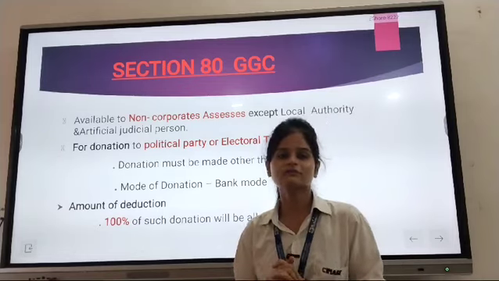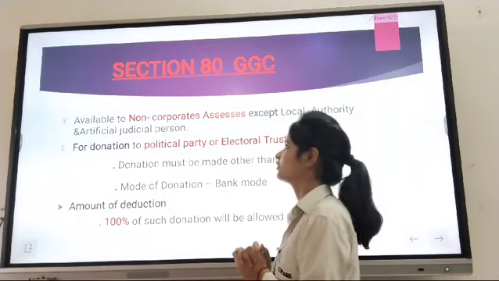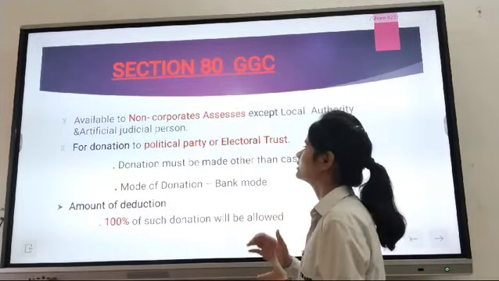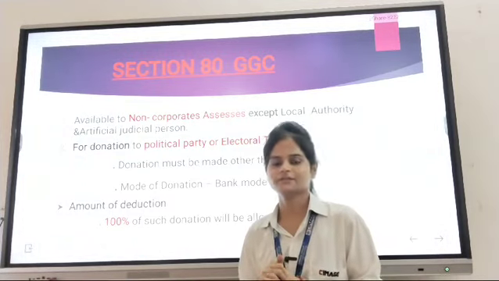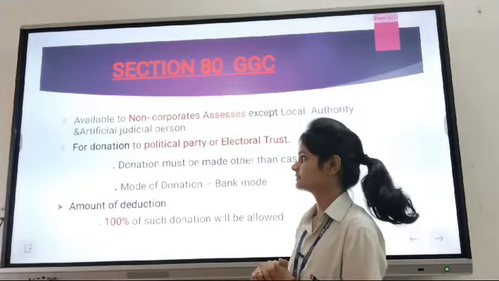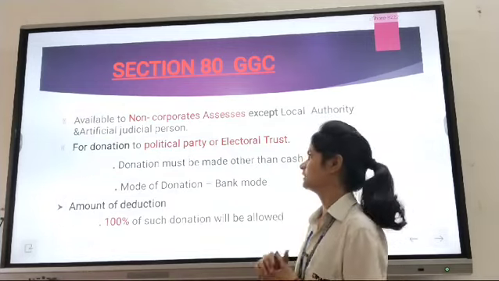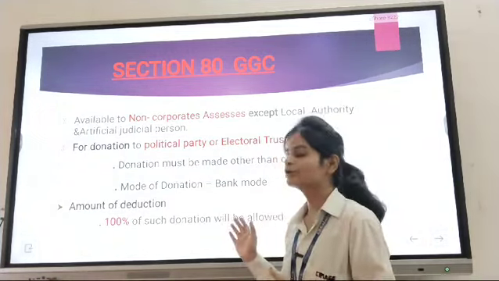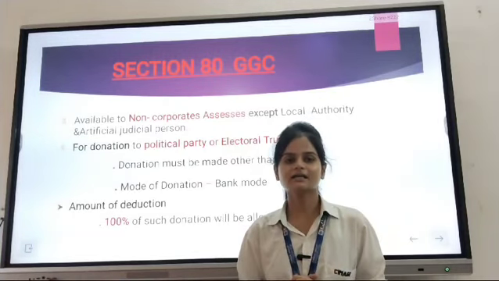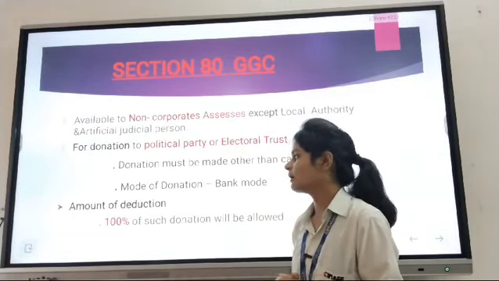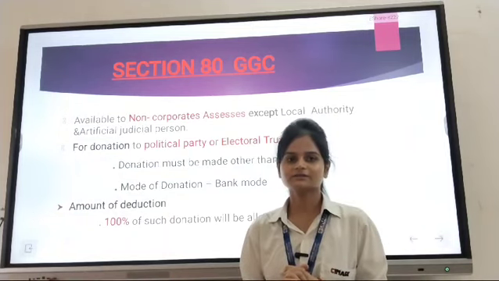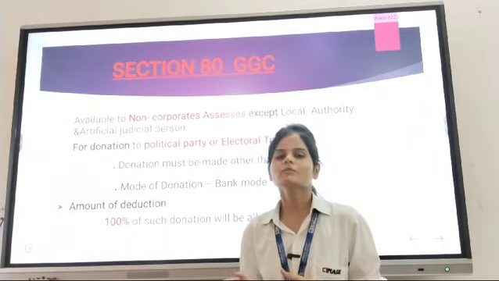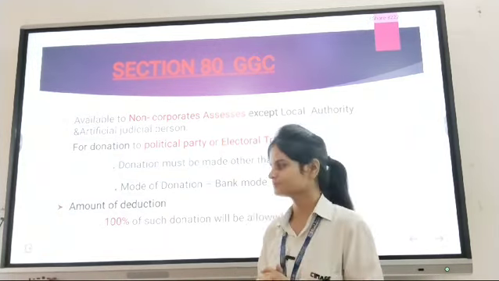Basically, this is given to whom? It is available to all non-corporate assessees except local authority and artificial judicial person. And why is this given? This is given for donation to political party or electoral trust. And one thing that we must not forget, the mode of donation should be bank mode, not in cash or any other kind. And the amount of deduction will be 100% on such donation which is made to political party or electoral trust.